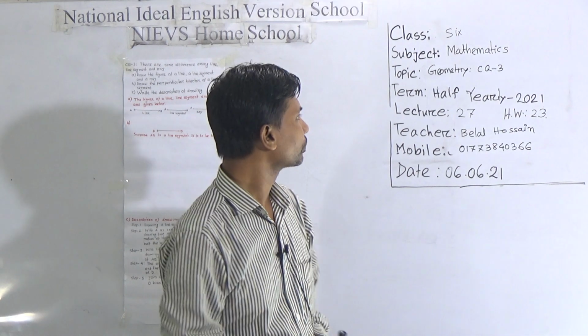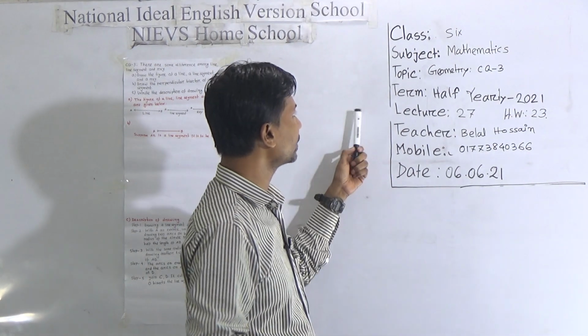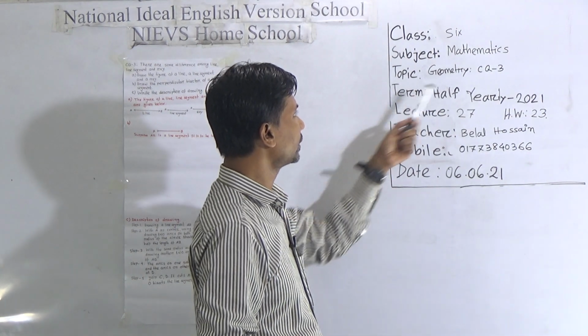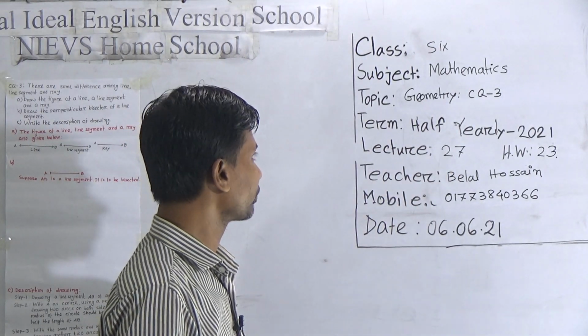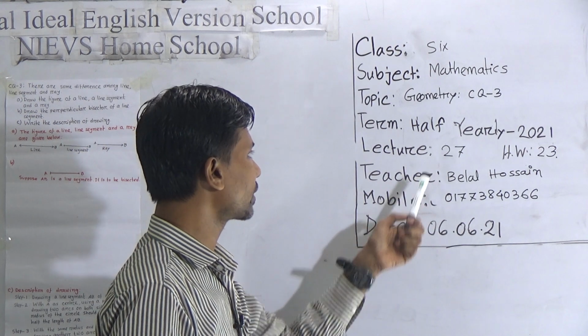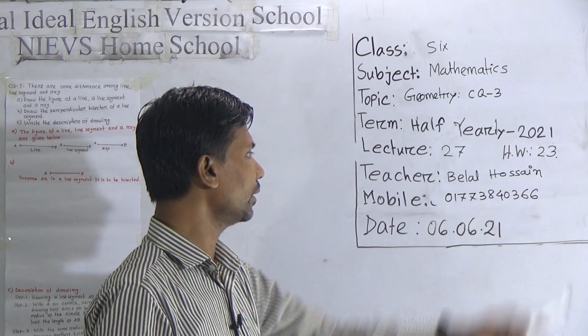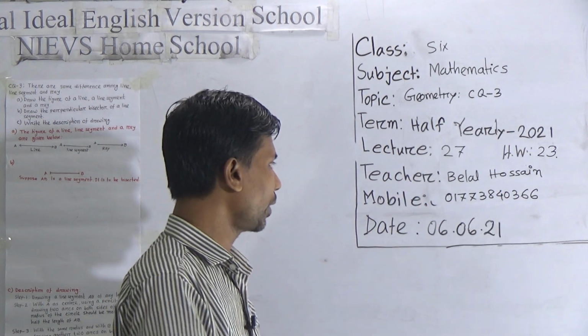Dear student, look, today our topic is Geometry CQ 3, or Creative Question number 3. Lecture number 27, Exam number 23.